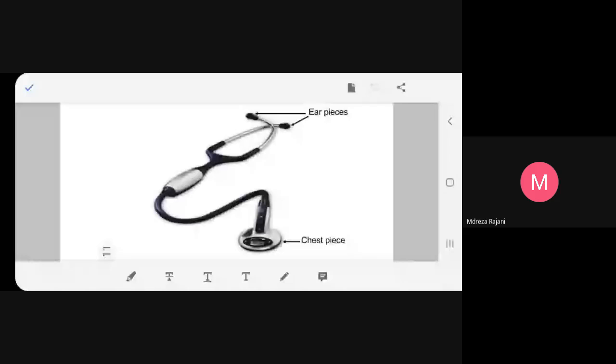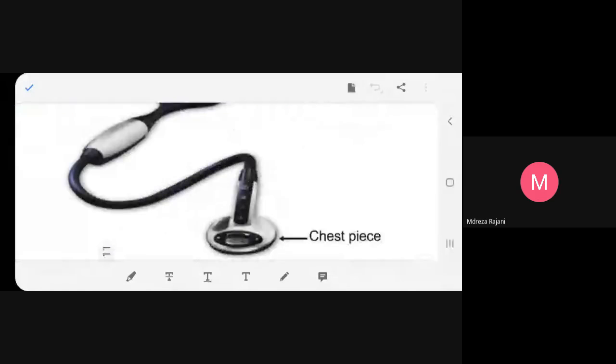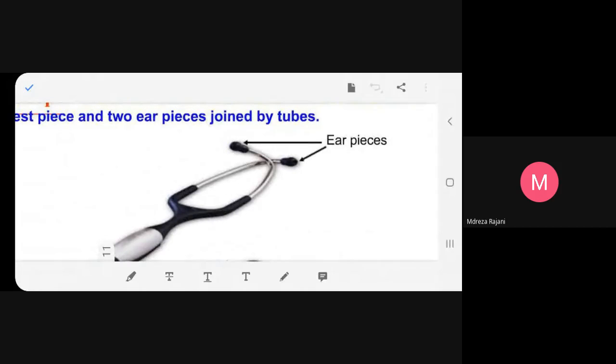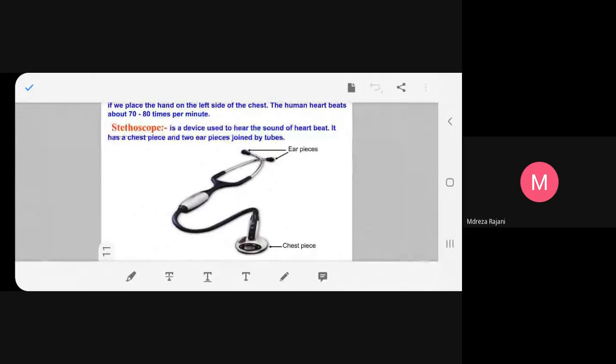The chest piece is put on the chest and the doctor puts the earpieces in his ears. This is called a stethoscope. Any problem?